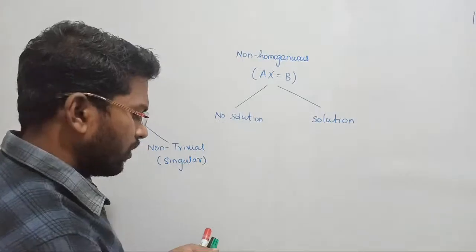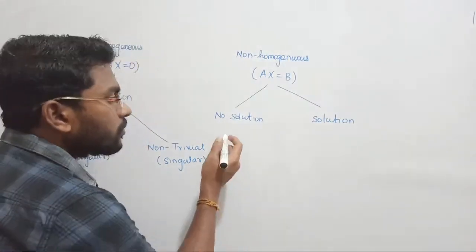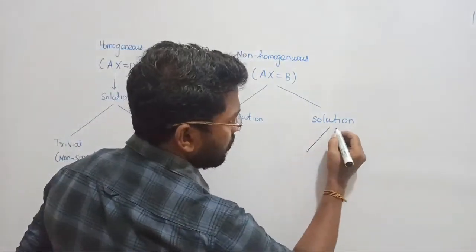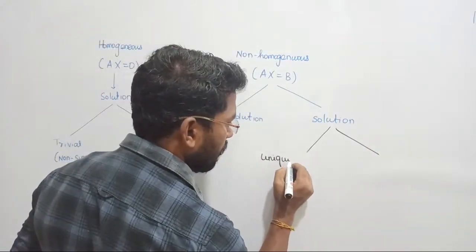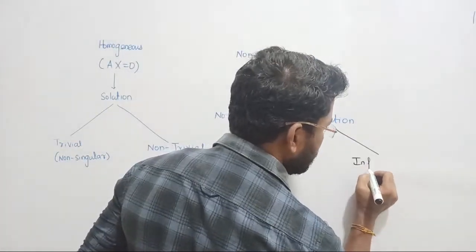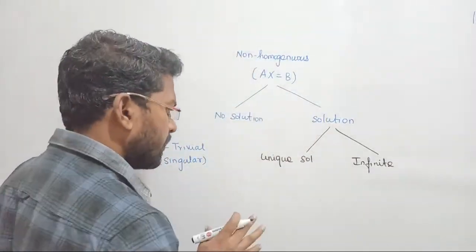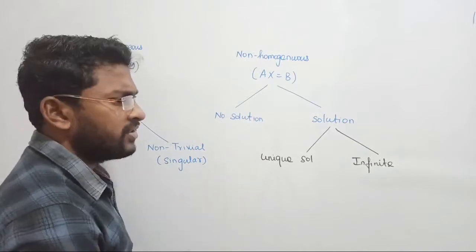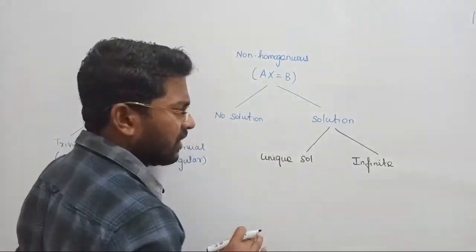Beyond these things we will demonstrate all those things one by one. Keep your attention. Next, when we are looking for solution and no solution, here also under solution there are two types: one is called unique solution and another one is called infinite solution. Guys, I said its application is very vast, right? So you can expect, each and every year, whichever exam you are facing, at least minimum one question from this area because that is very important. So keep your attention. Unique solution in the sense, let us see.